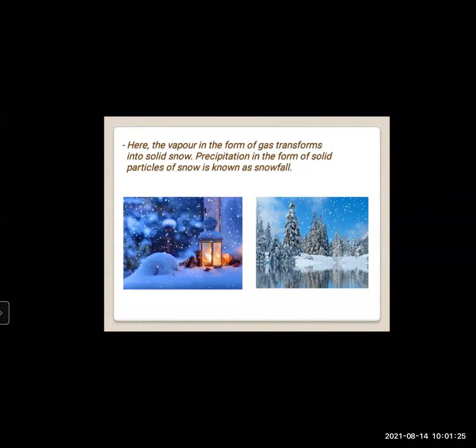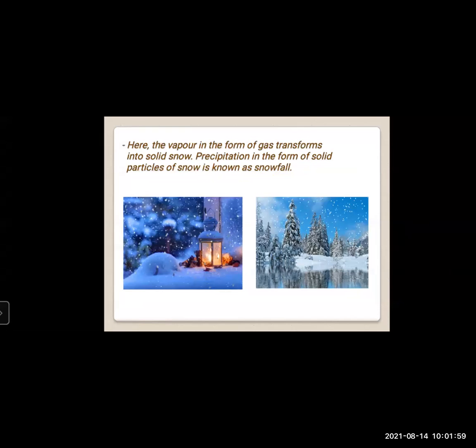Then let's learn more about snowfall. Here the vapor in the form of gas transforms into solid snow. Precipitation in the form of solid particles of snow is known as snowfall. Snowfall means what?